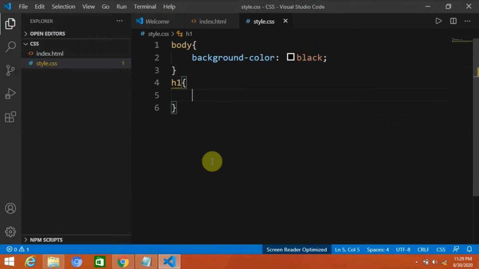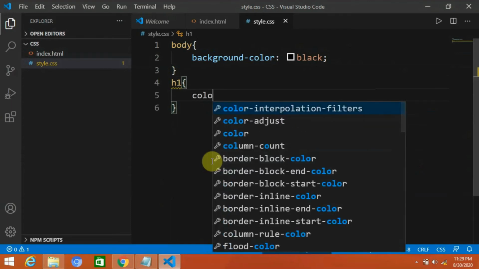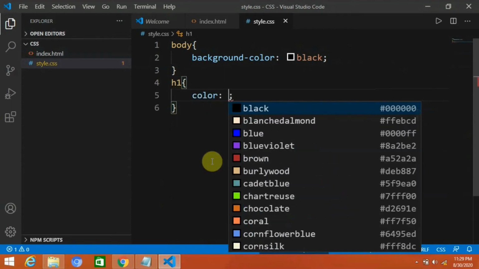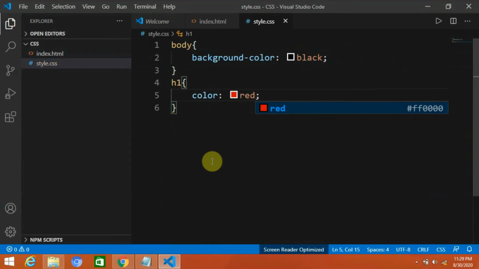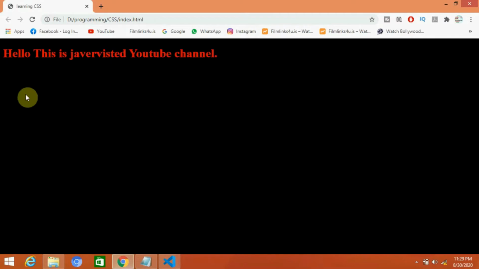How are we going to change the color? Just simply write color and red. You can choose whatever you want. I am going to choose red because I like red. The color combination is really good. Oh fine, here you can see.